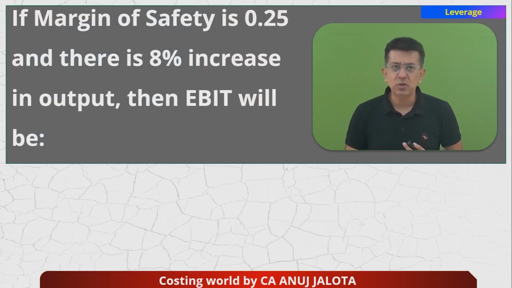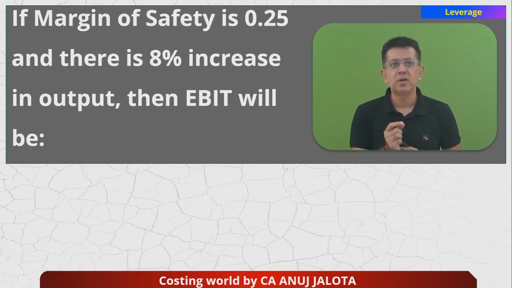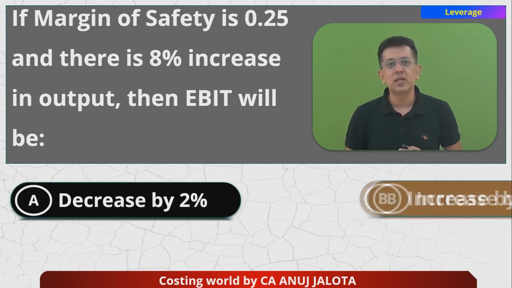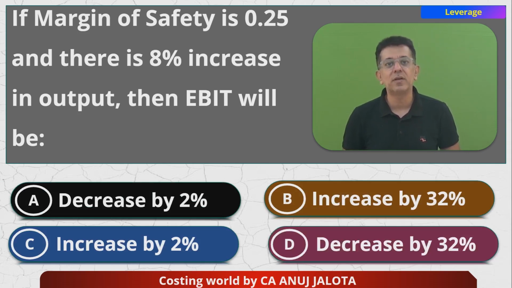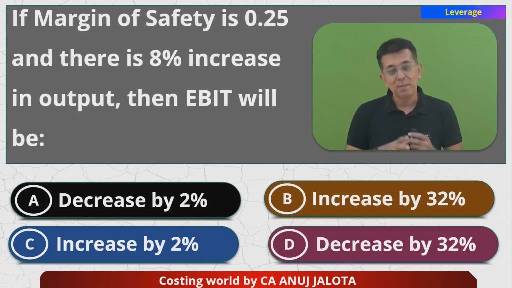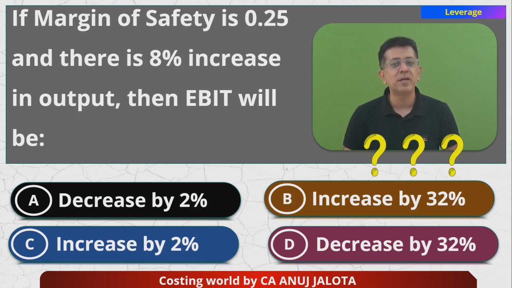If margin of safety is 0.25 and there is an 8% increase in output, EBIT will be... Just before I continue, please do remember, if output increases by 8%, even sales will increase by 8%. It's important for this question. The four options: EBIT will decrease by 2%, it'll increase by 32%, it'll increase by 2%, or it'll decrease by 32%. I'm deriving something for the benefit of the students, but in case you know the answer, this is the time to comment.